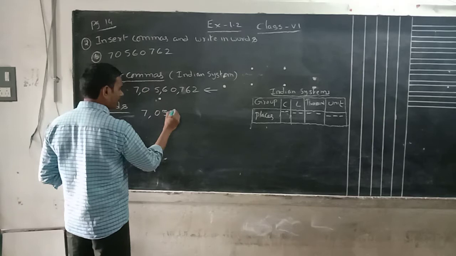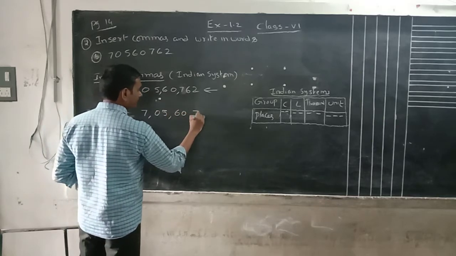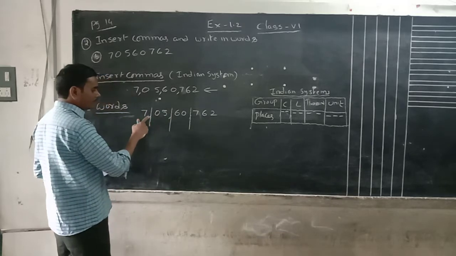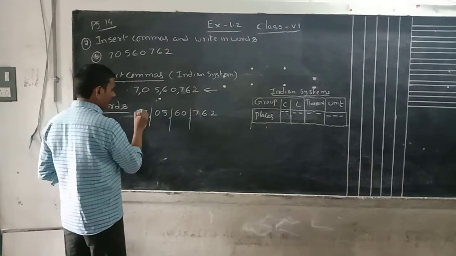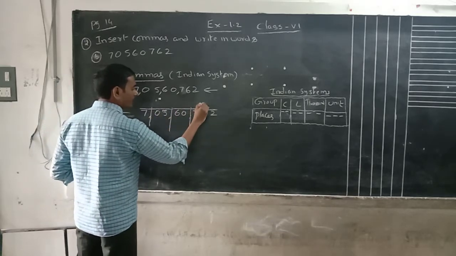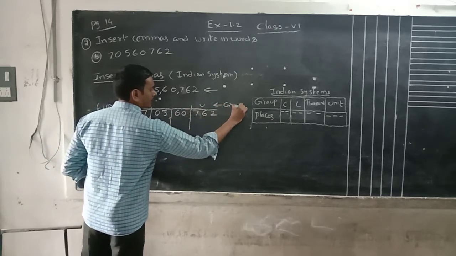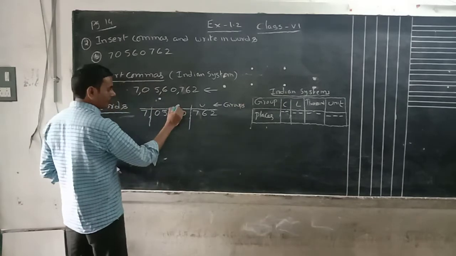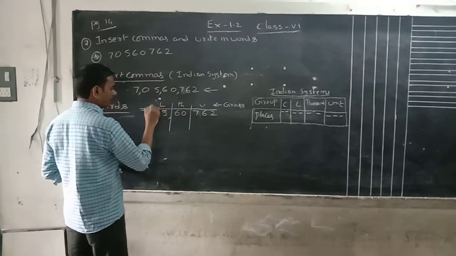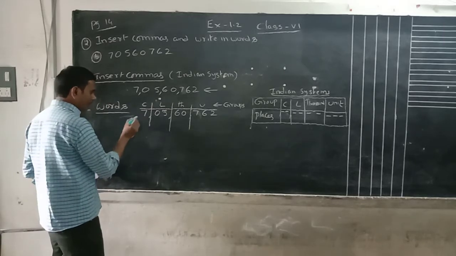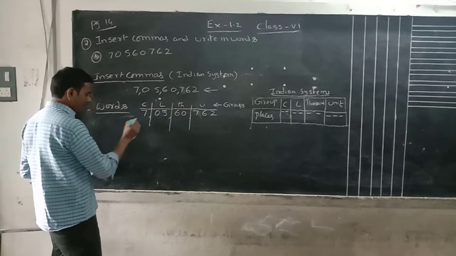Okay, we are only copying here. Now we can write groups. Where you have a comma, there you have to draw a line. Okay, which group is it? Unit group. I am writing the groups. Unit group, thousand group, lakh group, crore group. Now we can write in words. What is the crore group having? 7.